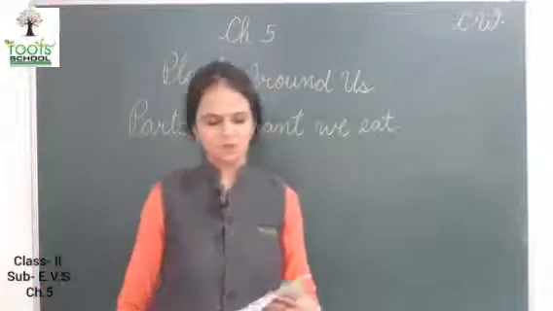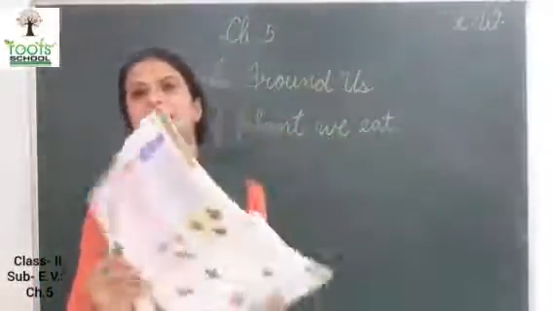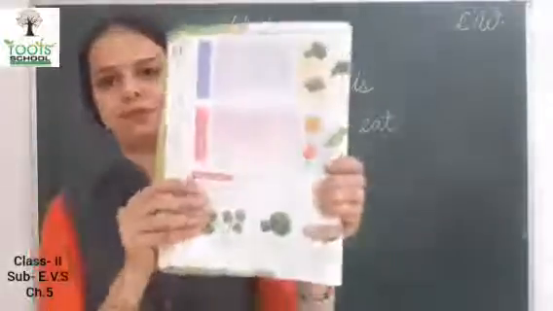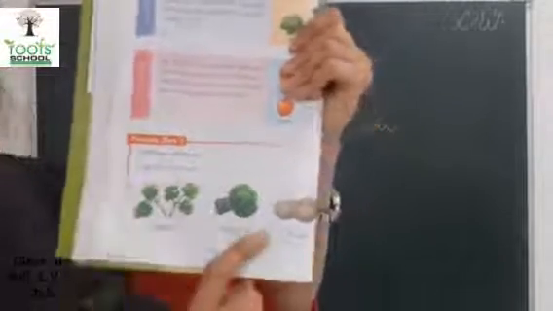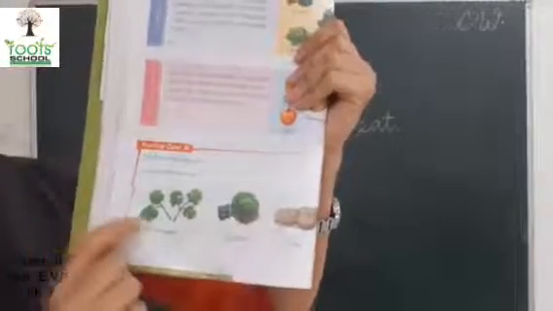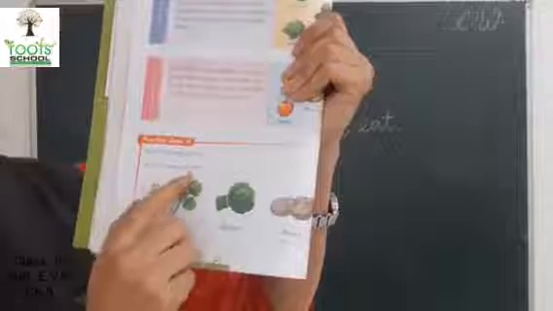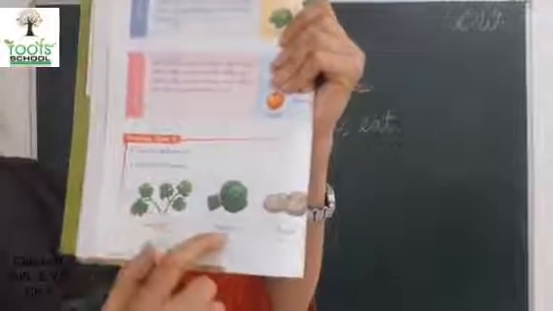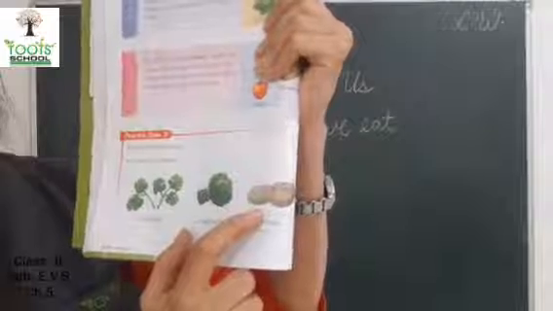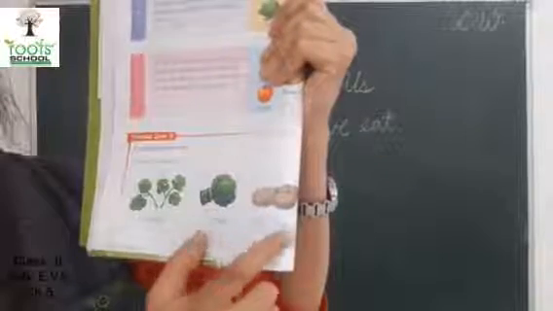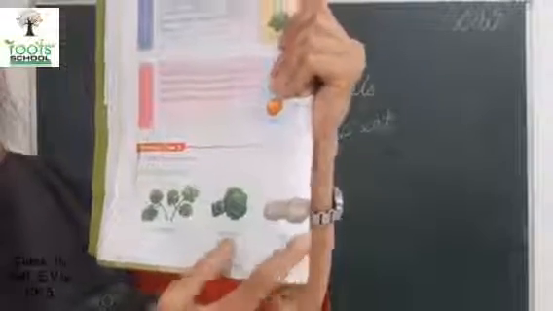Okay, now we will do this. Circle the odd one out. Circle the odd one out मतलब जो अलग है इस ग्रुप में उसको सर्कल करना है. See, leaves that we eat. Coriander leaves, spinach, it is also leaf. Potato, is potato a leaf? No, it is a stem. So we will circle potato.